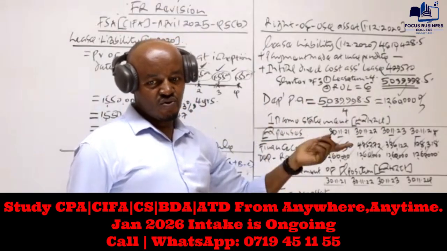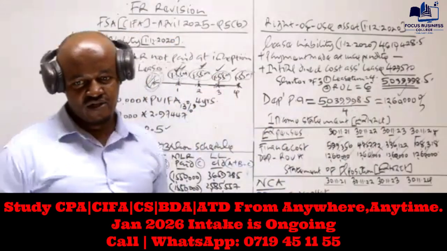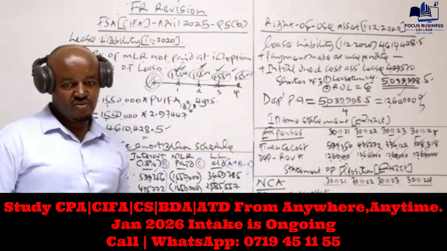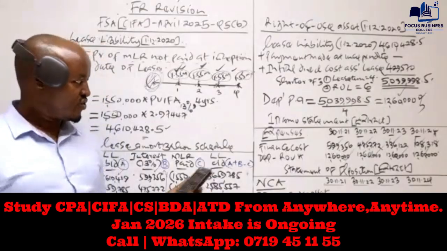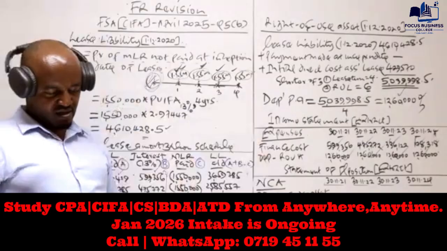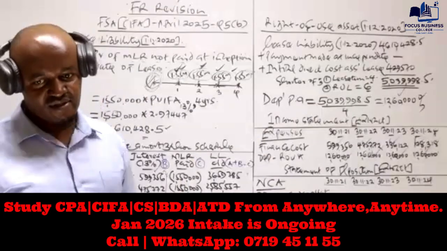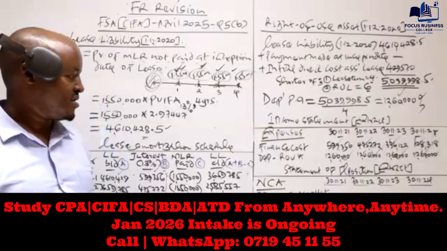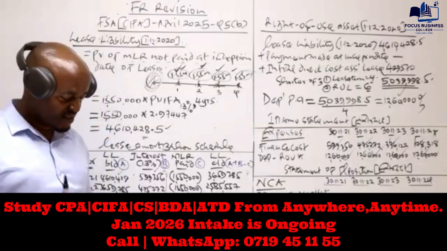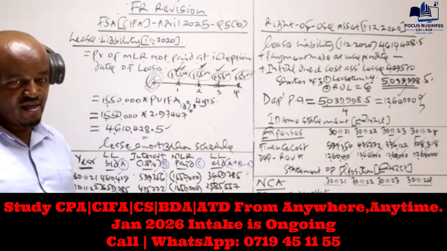When it comes to year 2, we take this one minus depreciation for year 2. No, you don't need to show that, provided you have recorded that as expenses. The person who is marking will be in a position to see that those are expenses, because these are an extract. Yes, let's compute the net book value of the right of use asset.